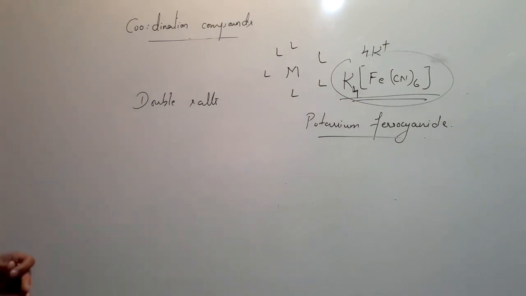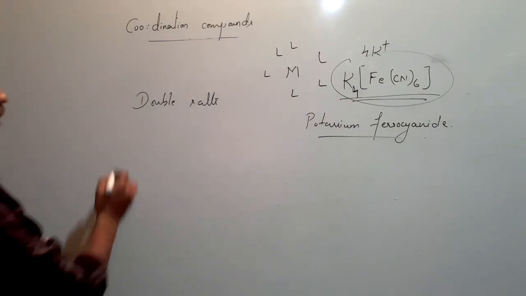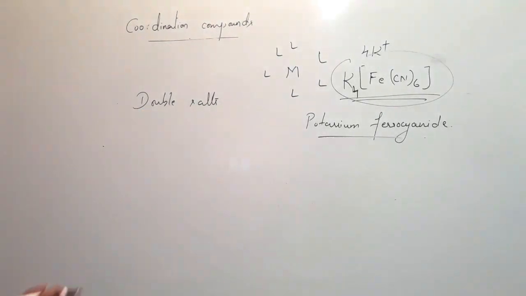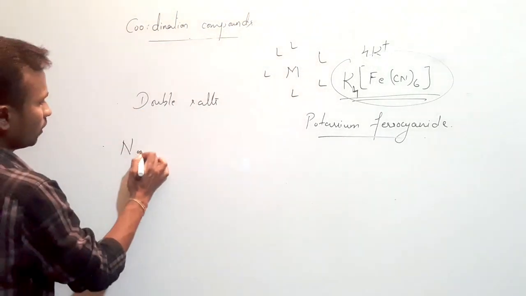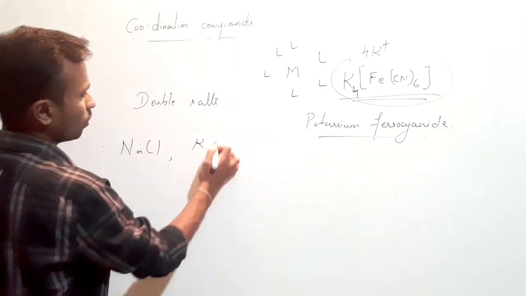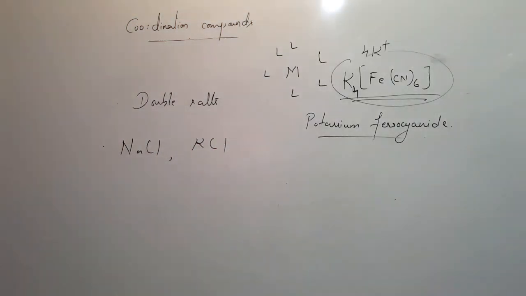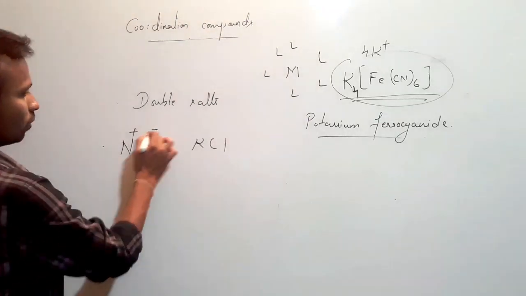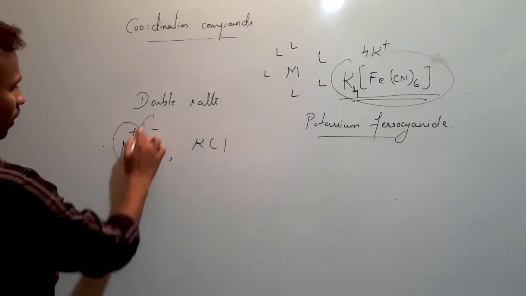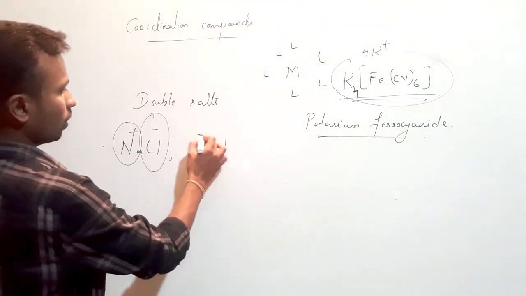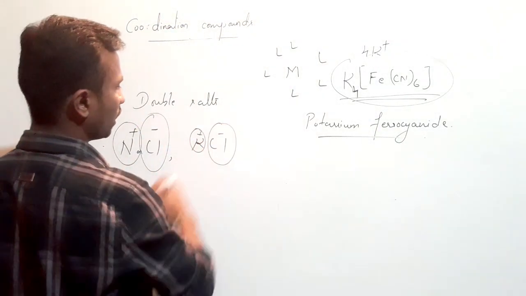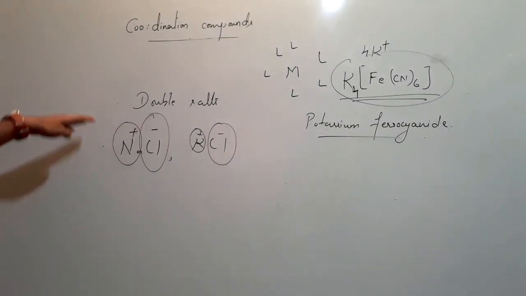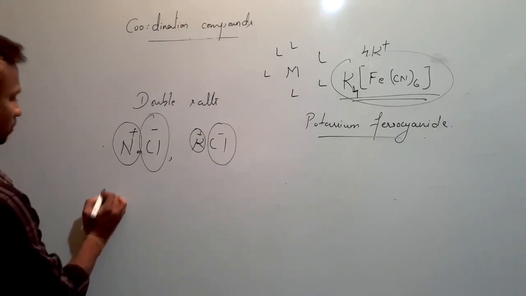So now we will study double salts. Okay, in lower classes you people know single salts, like sodium chloride is a single salt, potassium chloride is a single salt. What do we mean by single salt? In a single salt we will be having one cation and one anion, that is Na+ cation, Cl- anion, or K+ cation, Cl- anion. Double salts means we have two cations and two anions. The best example I can give you is Mohr's salt.